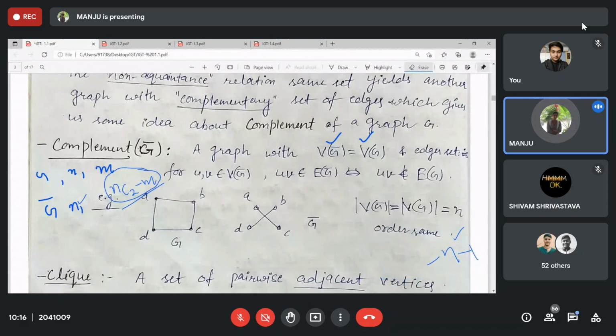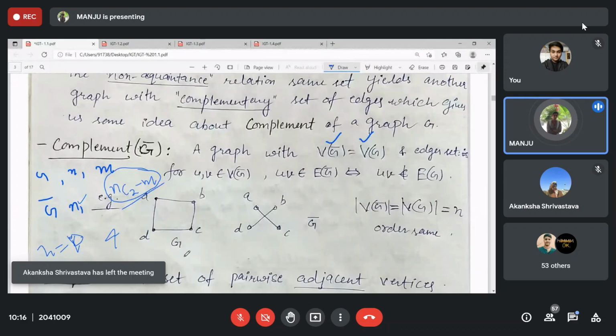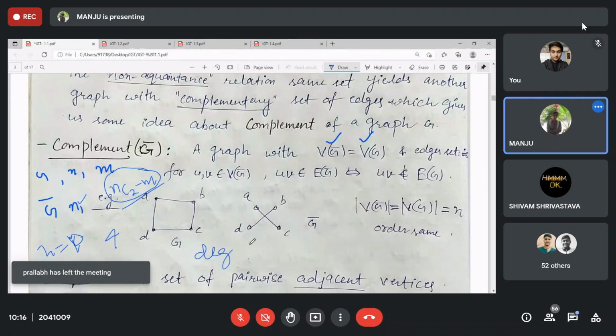N is 10 and in G the degree is 4. Then what can you say about the degree of the same vertex in G complement? 5, right? This will be 10 minus 1, n minus 1, the maximum possible degree, minus this one. So it will be 5. Clear?